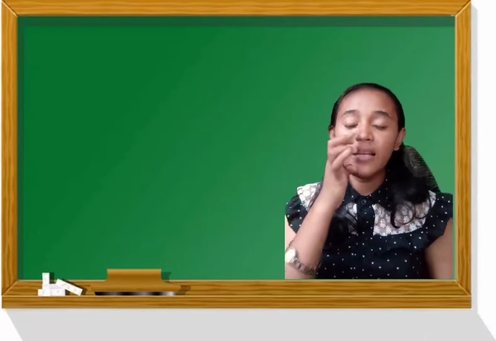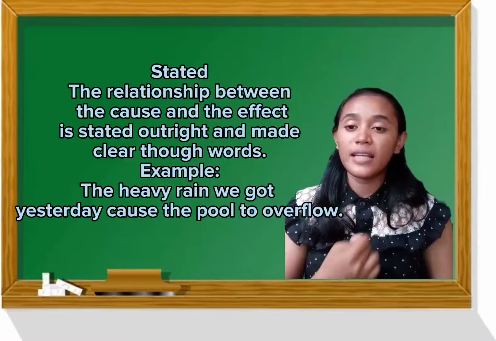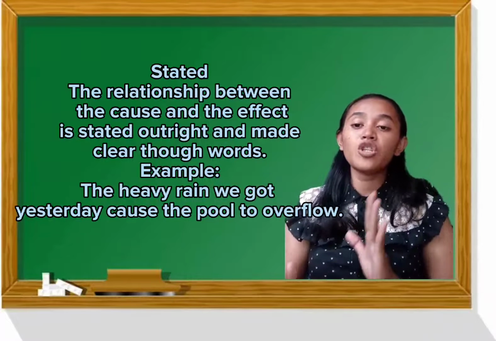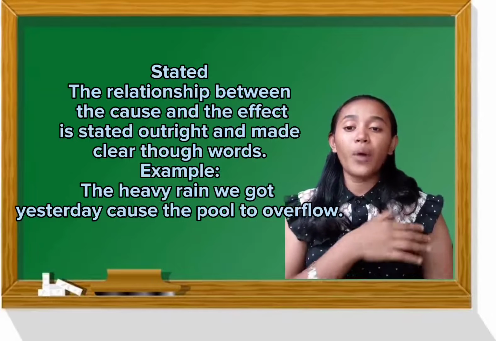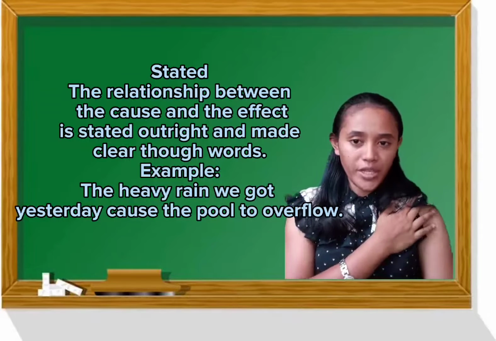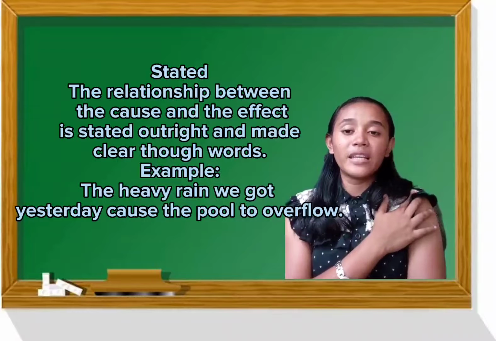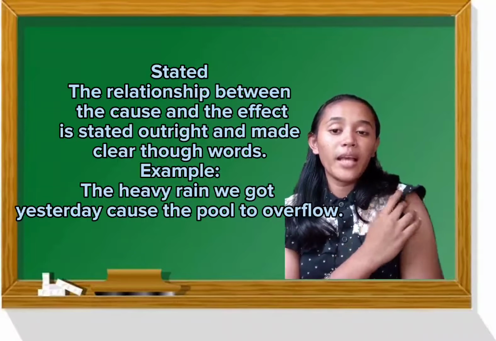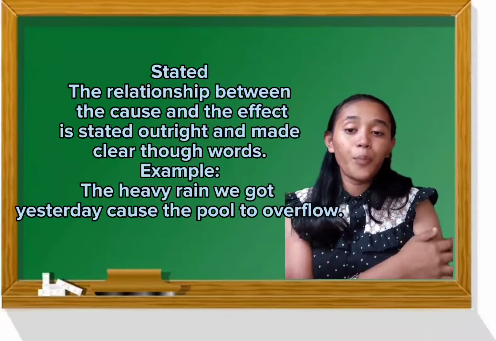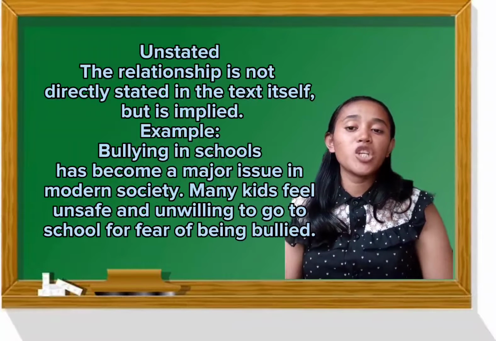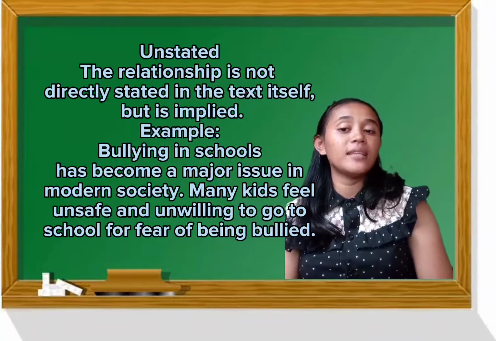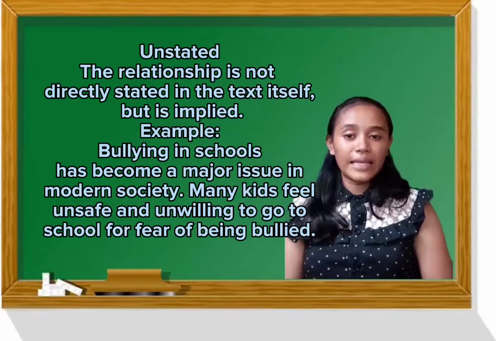First, stated: the relationship between the cause and the effect is stated outright and made clear through words. For example, the heavy rain we got yesterday caused the pool to overflow. For unstated, the relationship is not directly stated in the text itself, but it is implied.